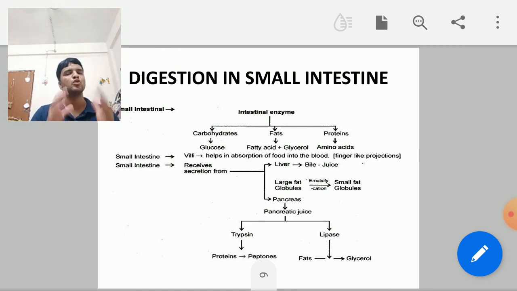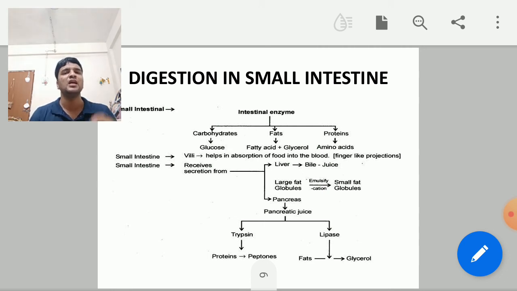Now the lipase will act on the emulsified fat and convert it into simpler fat forms. One more function of bile is that the bile pigments help to remove toxic materials from the body.